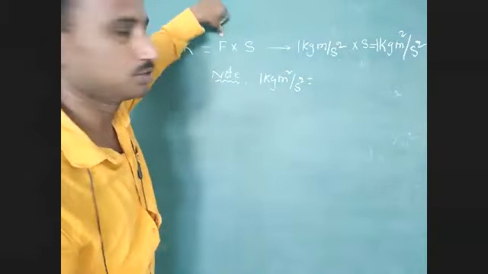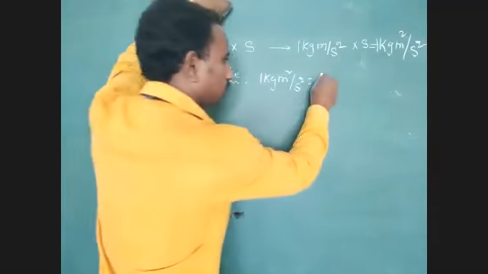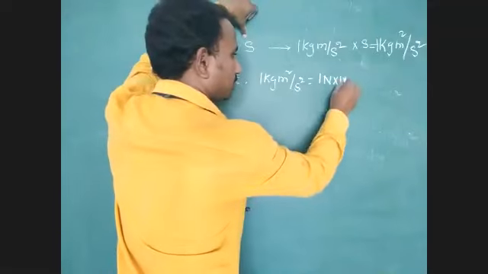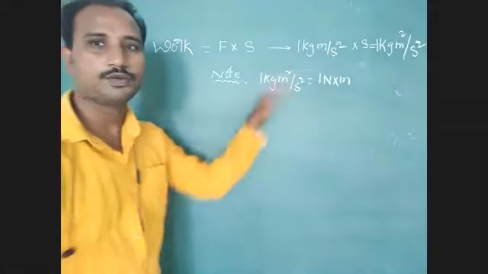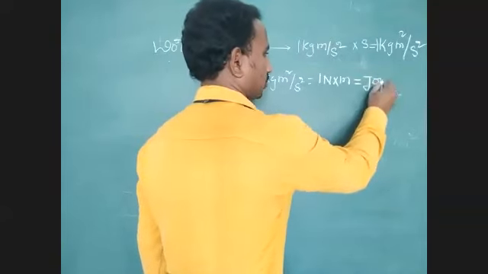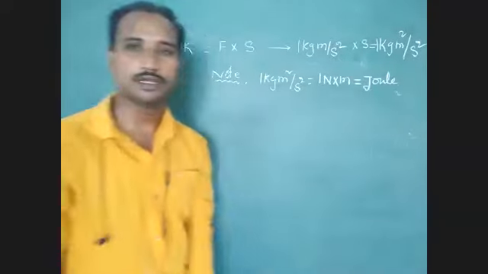The SI unit of force, 1 Newton, into the SI unit of displacement, meter. 1 Newton into meter is equal to 1 joule.